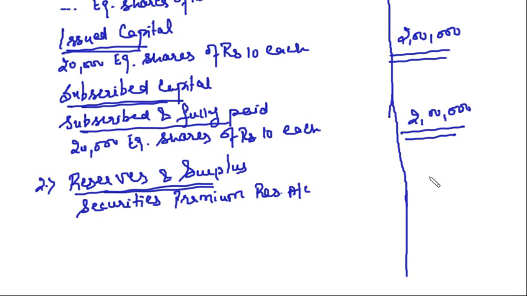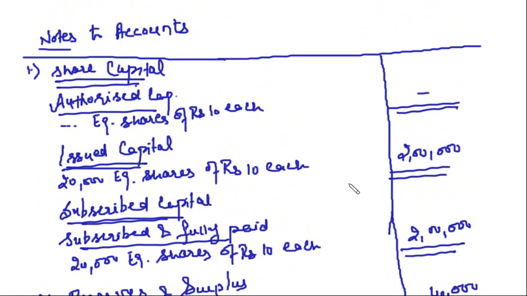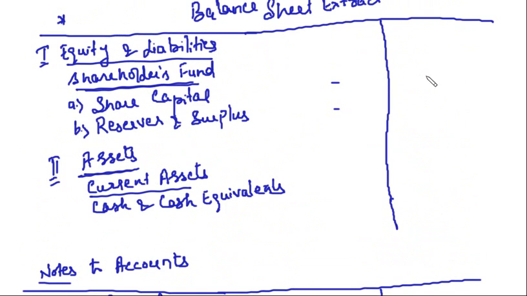How much? 40,000. Clear? So this is 40,000. So now you have got two figures. This share capital is how much? 2 lakh. Here you will show the subscribed capital, right? And reserves and surplus 40,000.